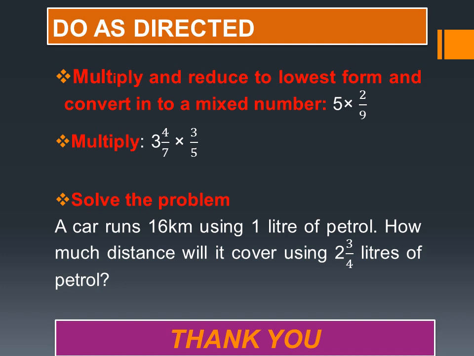A car runs 16 km using 1 liter of petrol. That means using 1 liter of petrol, the car runs 16 km distance. Now we have to find out how much distance the car will run by using 2 integer 3 upon 4 liters of petrol. Will the car run more distance or less distance? You have to think and write the answer.